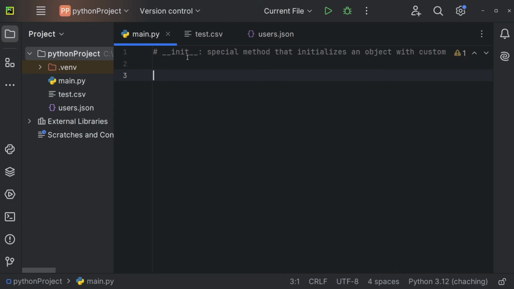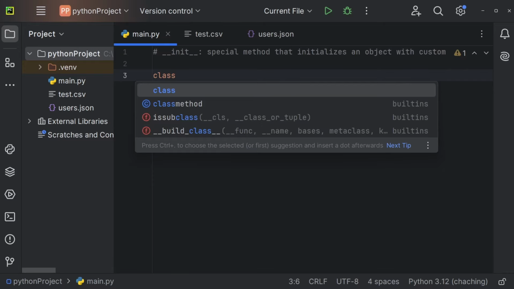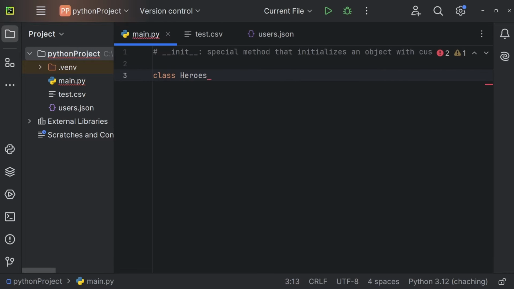Let's now understand the Dunder Init method. Last time we created a class, but all of the objects were pretty much the same. And of course this is not really realistic. So let's now create a new class. And let's say that this class is for heroes, for example. So now we want to create a couple of objects of type hero. But now every single hero has a different power level, a different name, a different age, and so on. So all of those things are different. And in order to attribute this difference when constructing the object, so the instance from this class, we use a constructor. So this constructor will be called whenever we create a new instance, so a new object from this class.